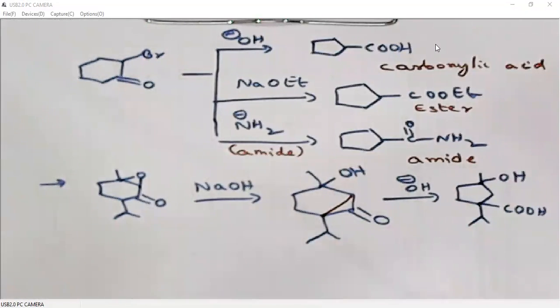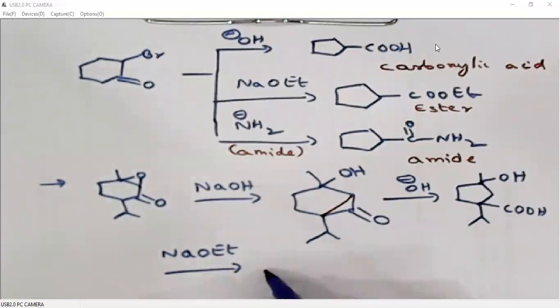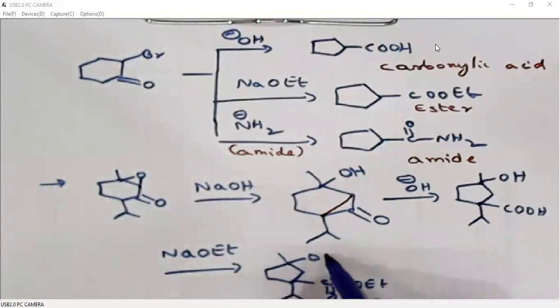Now the same molecule, if it is treated with alkoxide base, we do get the same product, but here we get an ester. But see, we have an alcohol in the molecule itself. So it will undergo intramolecular cross esterification.